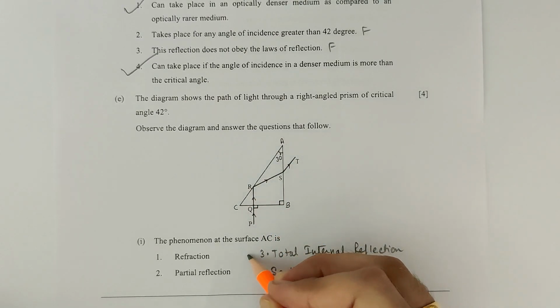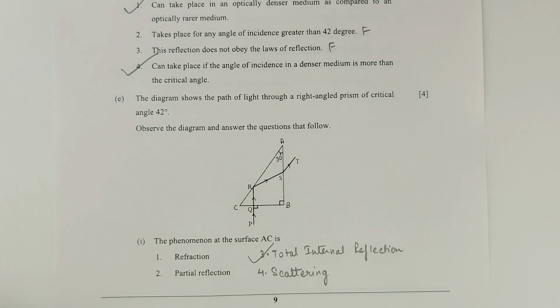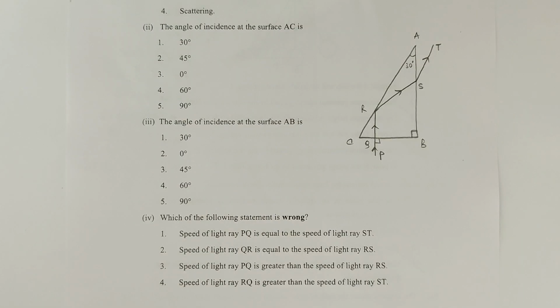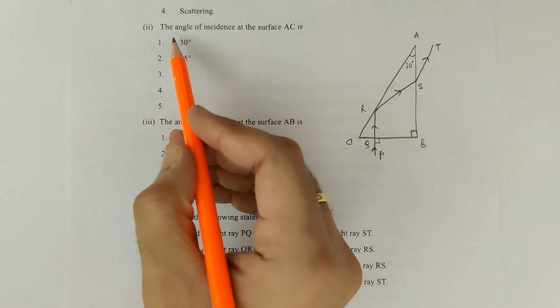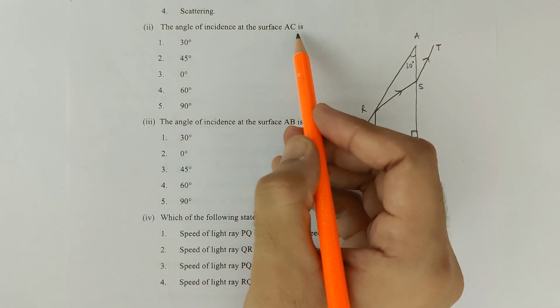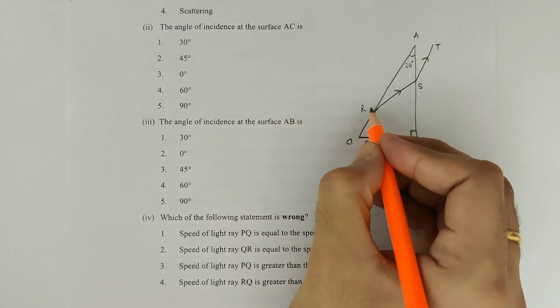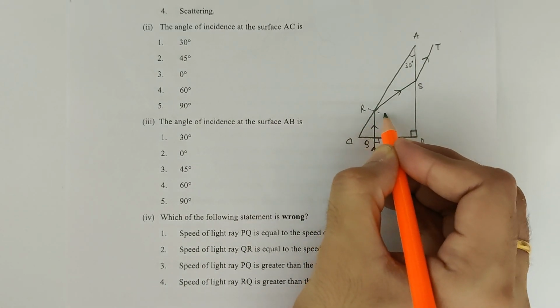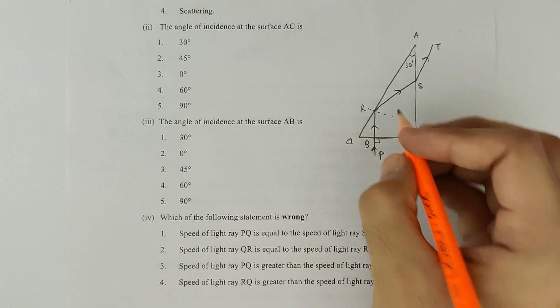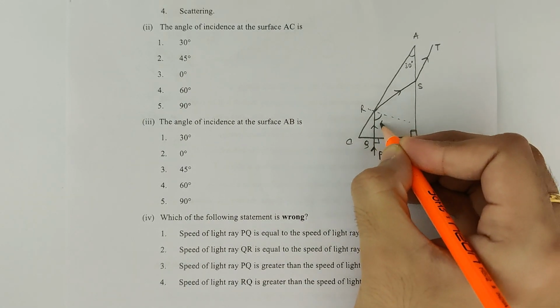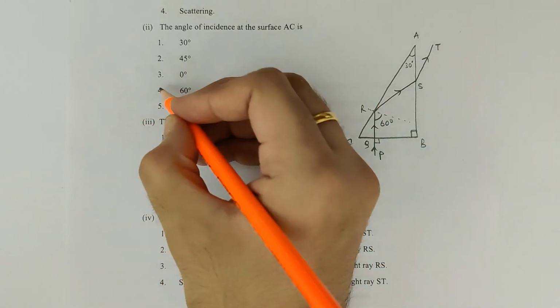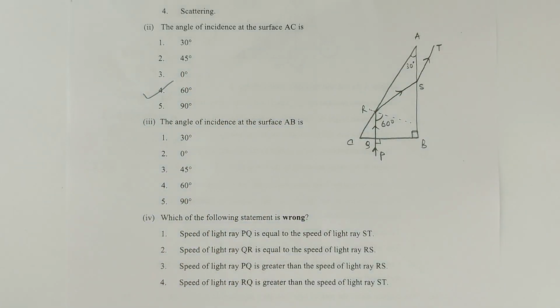Hence, option 3, total internal reflection is correct. Subpart 2. The angle of incidence at the surface AC is. Now guys, this is the surface AC. Let me draw the normal. And the angle of incidence over here, this will be 60 degree. So option 4, 60 degree is correct.